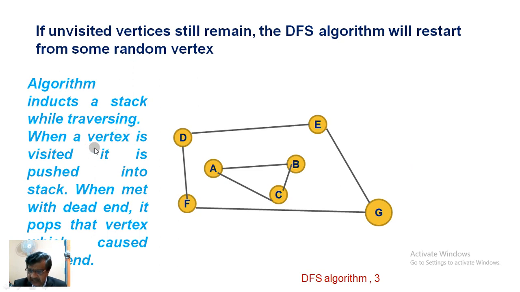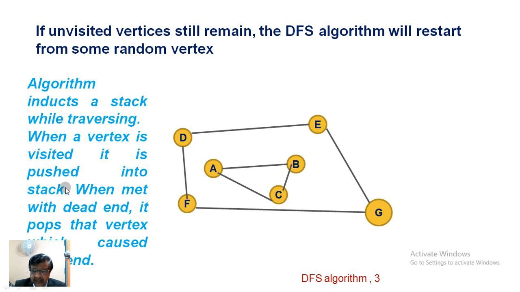While implementing DFS computationally, a stack must be there, and an adjacency matrix is there, because the adjacency matrix itself will represent the graph properly. Anyway, we cannot present a graph pictorially to a computer. That's it. When a vertex is visited, it is pushed into the stack. When met with a dead end, it pops the vertex which caused the dead end.